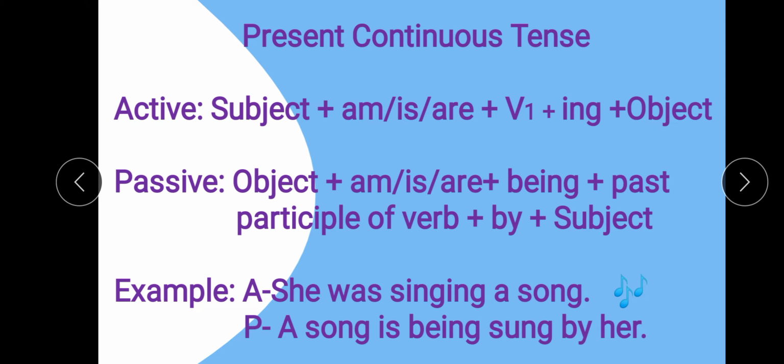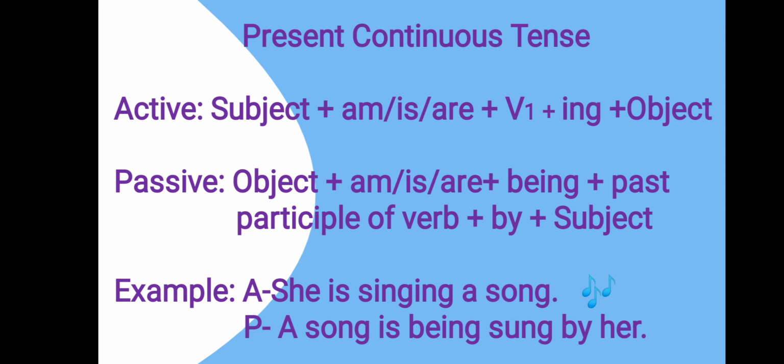For example, one active sentence is given: she is singing a song. Now how will we change it? First we will change this, a song. That means this object of the active sentence will become the subject of the passive.